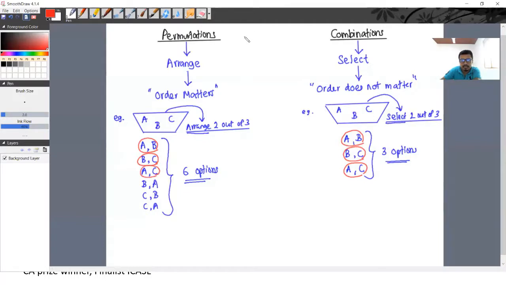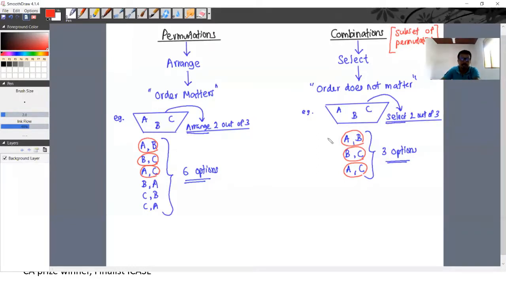So we say combinations are a subset of permutations. Combinations are a subset of permutations. When arranging, a part like this is what is the subset of permutations.